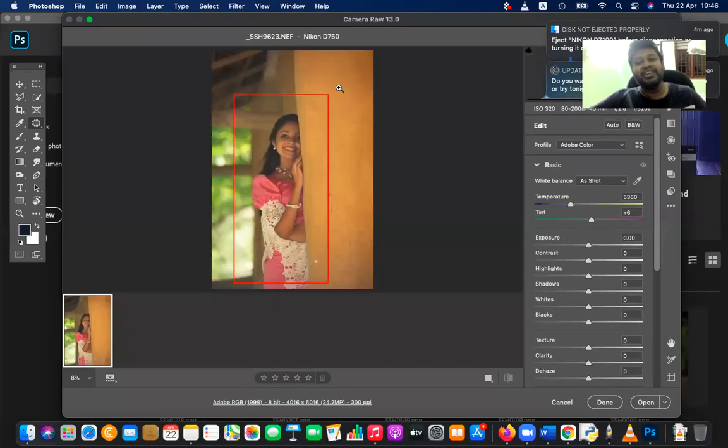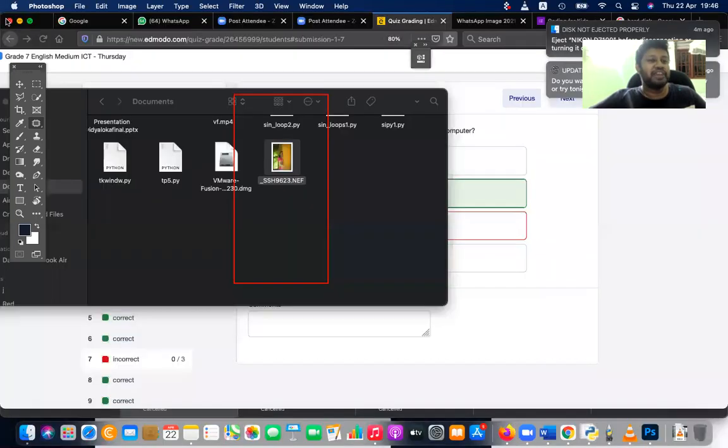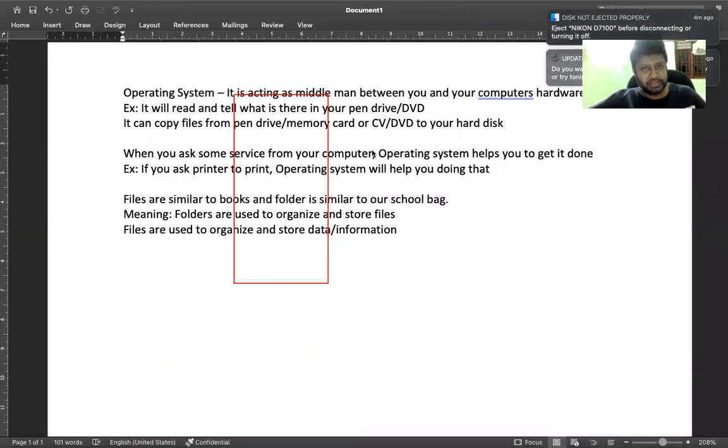That is again your operating system. It says it is inside the hard disk. Right? So it's very important to know about this guy, the middleman, the operating system. I have given this note to grade 6 also, but I want you to write down the same because it's very important.